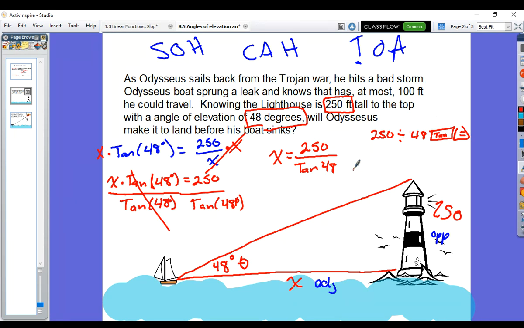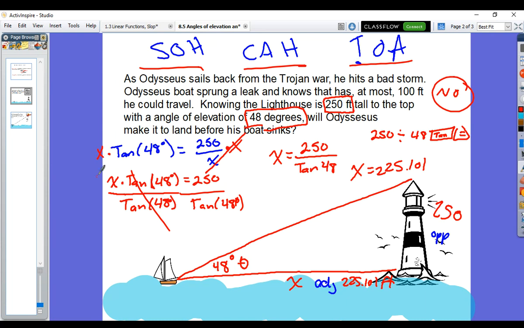When you do so, you are left with 225.101 feet. If that is the case, will Odysseus make it to land before his boat sinks? The answer is no, he will not make it to land. Okay, so all the angle of elevation is doing is giving you a reference to where our angle is at. The other information also matters as far as numerical value, and then knowing our trig functions. Which trigonometry functions are we using?